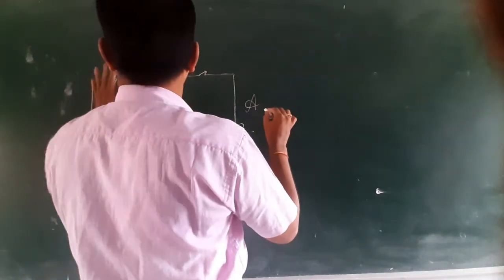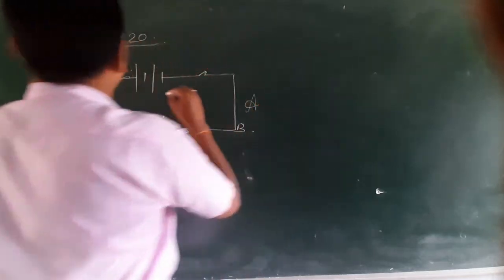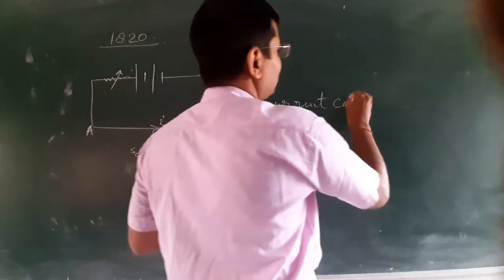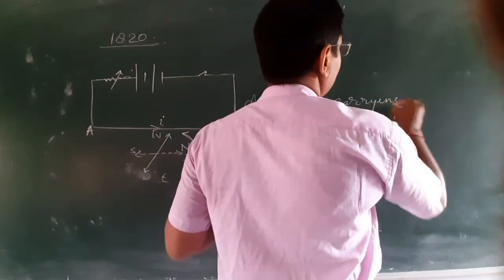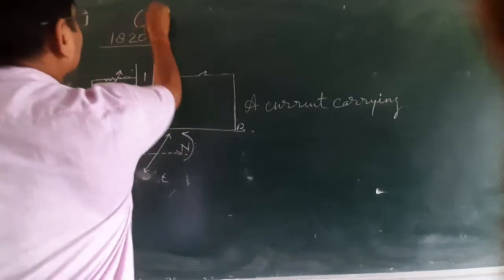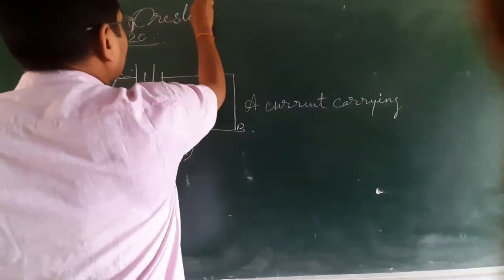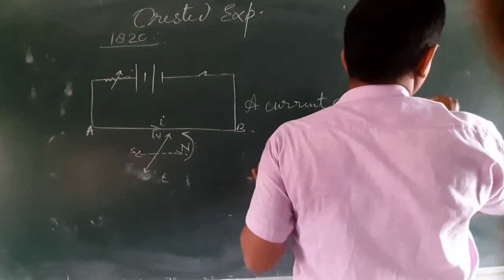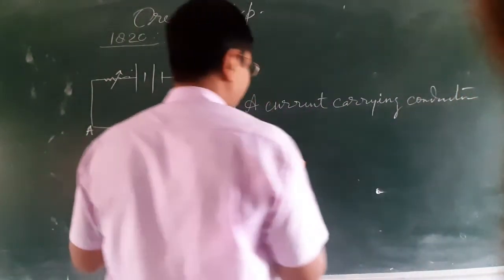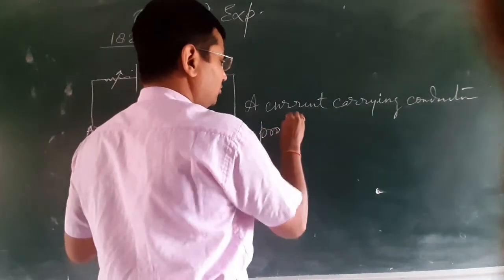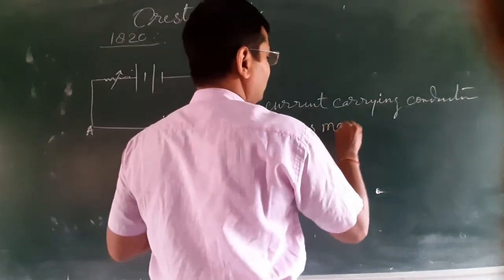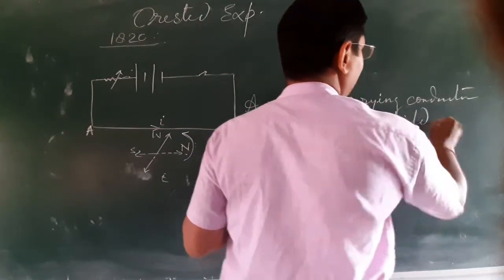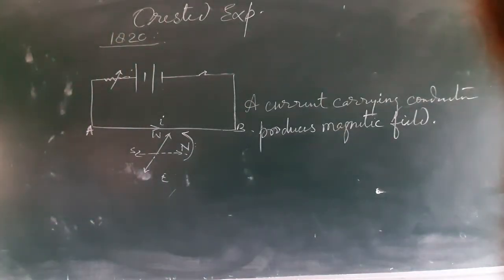What is the conclusion of Oersted experiment? Oersted experiment conclusion is a current carrying conductor produces magnetic field.